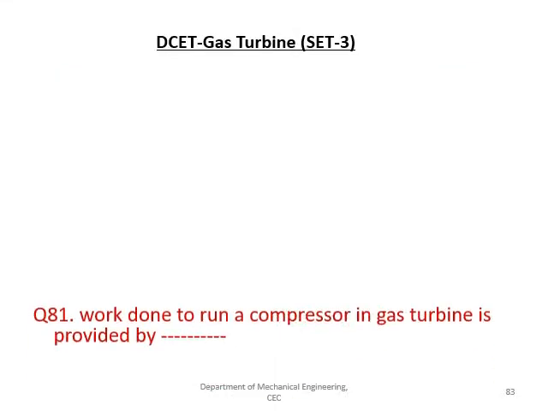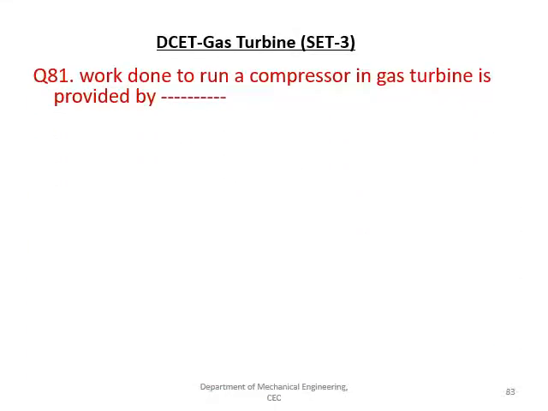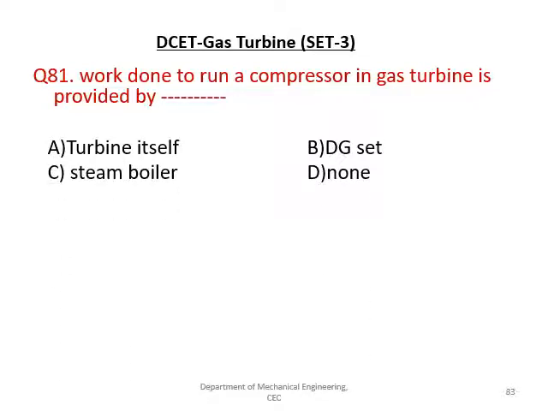The next question is, work done to run a compressor in a gas turbine is provided by, given options are turbine itself, DG set, steam boiler, none.